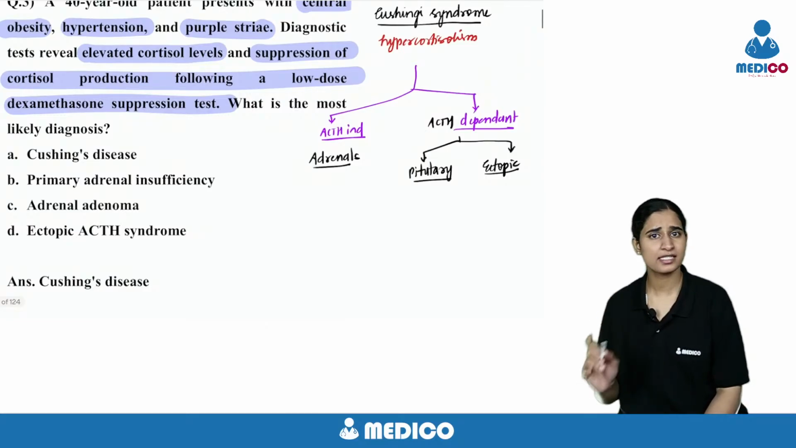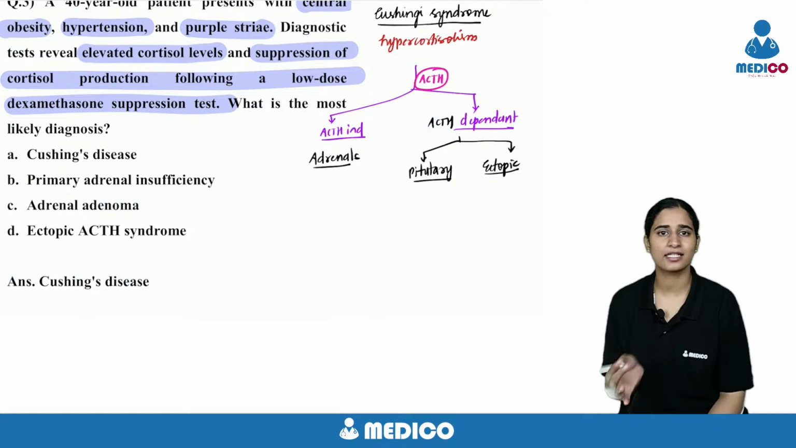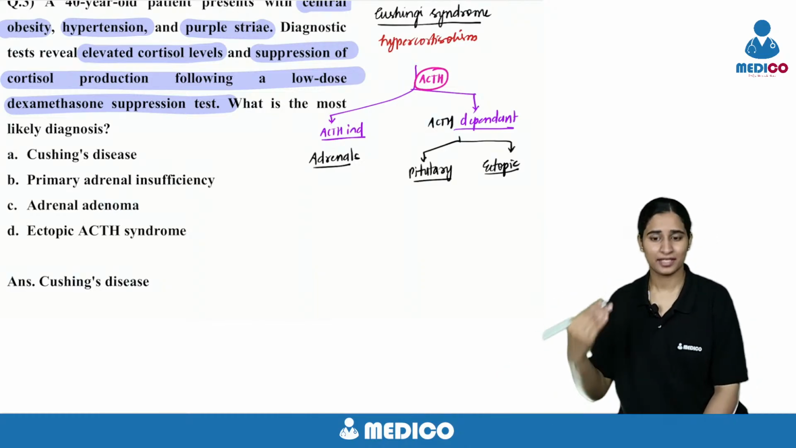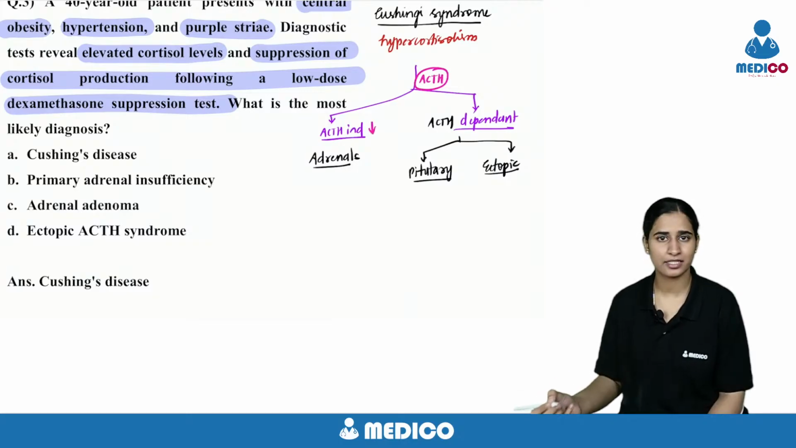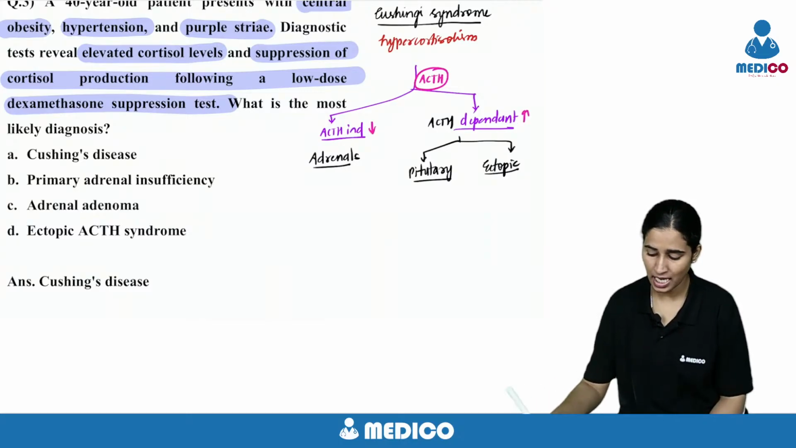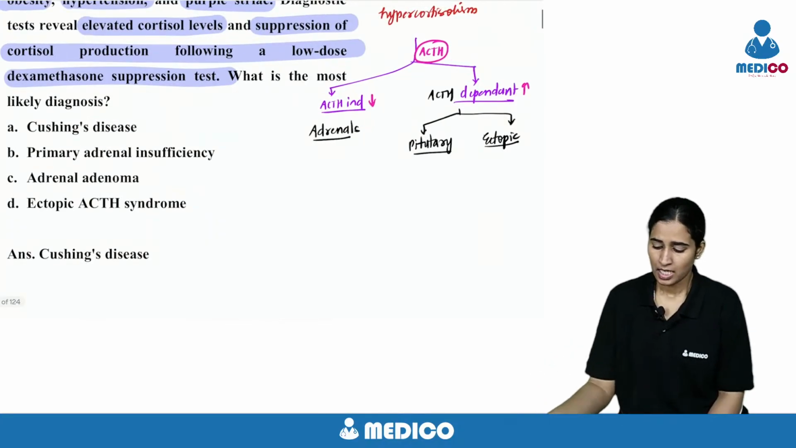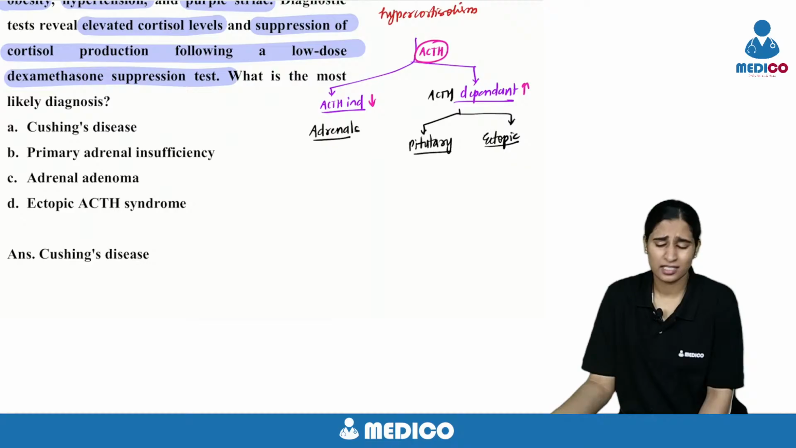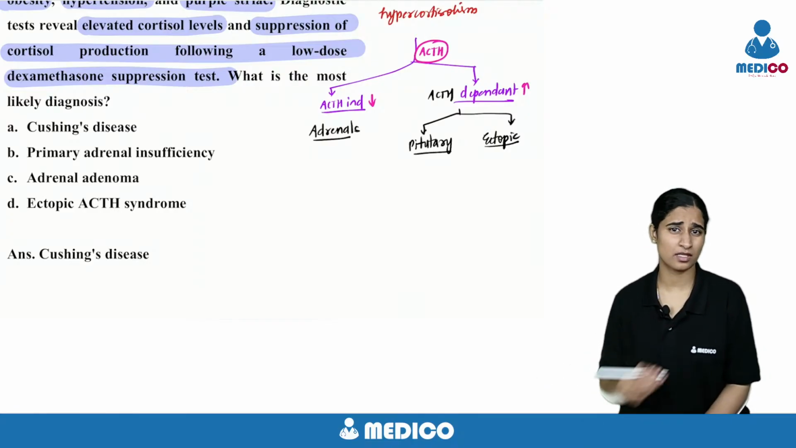So the first step is you have to look at the ACTH. ACTH is low or high. If ACTH is low, that means it is ACTH independent. If ACTH is high, that is ACTH dependent. And if it's suppressed with low dose dexamethasone, it doesn't mean anything. It's just true hypercortisolism or Cushing's.